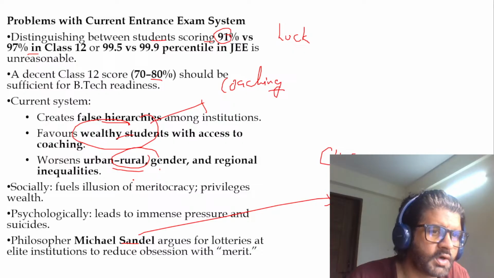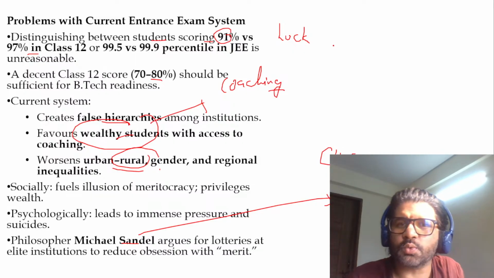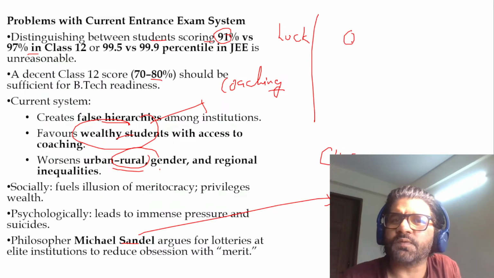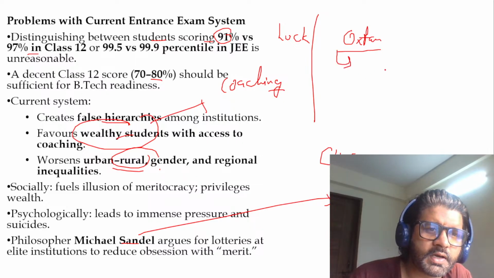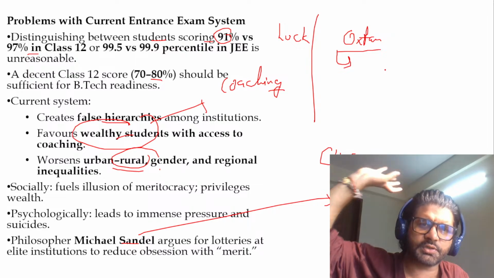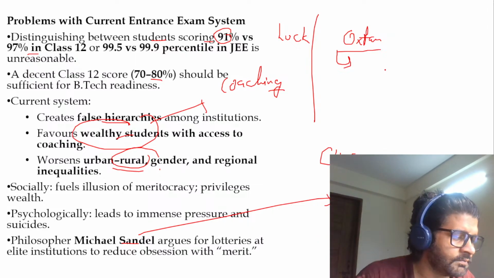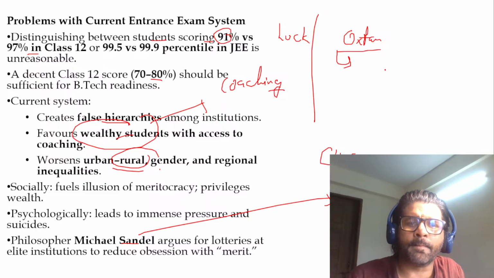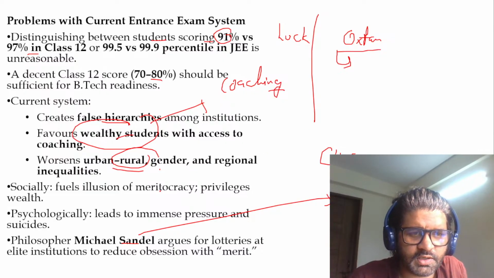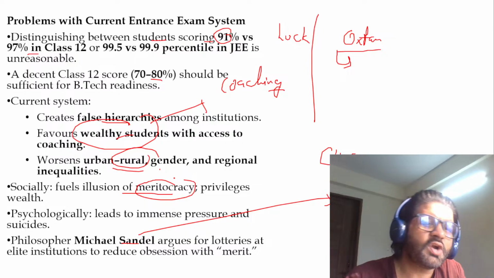Gender, regional inequalities, all these things are worsening, and that's why Thomas Chancellor of Oxfam International talks about inequality in India. Rich are getting richer, poor are getting poorer. And this whole coaching industry, this whole education system, in a way, is proliferating that whole thing. We are not solving the issue. We are just amplifying it. Socially, again, you can see here, it fuels the illusion of meritocracy. This is not meritocracy, bro.